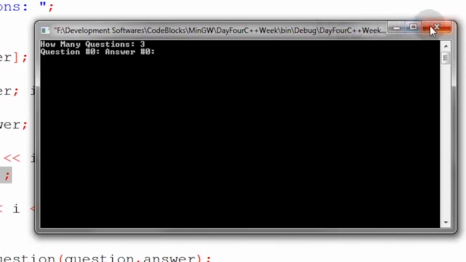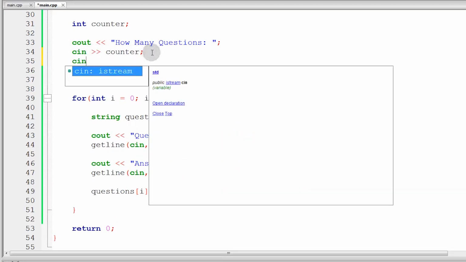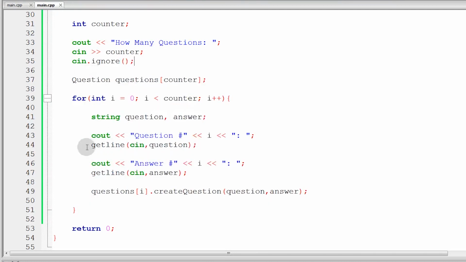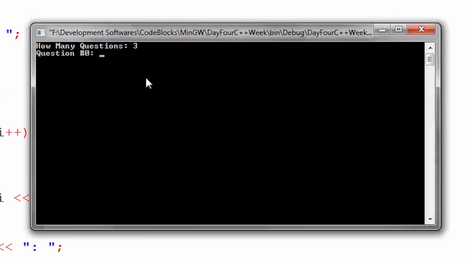So, guys, again, sinabi ko kanina, when you use cin, then manghihingi tayo ng integer, we need to use cin.ignore. Kasi, gumamit tayo ng getline sa baba. So, never yung paghahaluin yung getline and cin nang walang cin.ignore kasi magkakaroon ng error, guys. So, yun lang yung friendly reminder. Now, if we try to run this, gagana na yan. So, if I put how many questions? 3. Now, we can put question number 0 with space. So, kanina nga, bago tayo magsimula, bawal mag-space pag ginamit natin cin. Kaya gumamit tayo ng getline. So, kung kanina in-skip nyo nang hindi nyo alam yun, balikan nyo yun para maintindihan nyo.